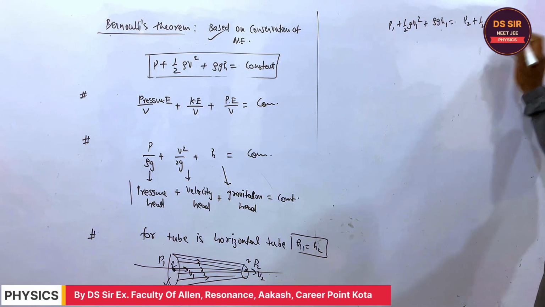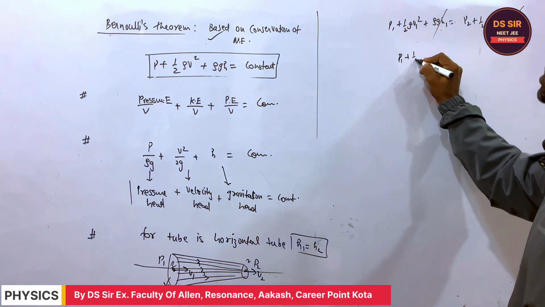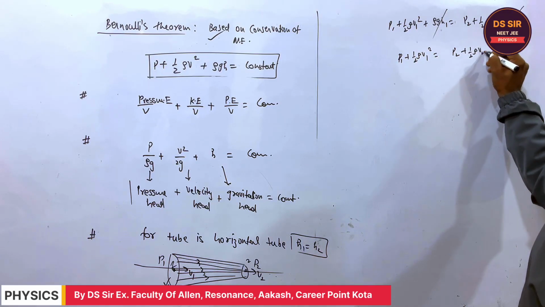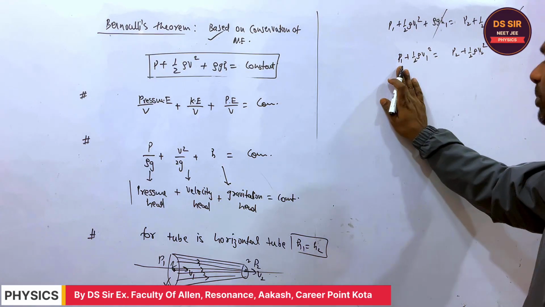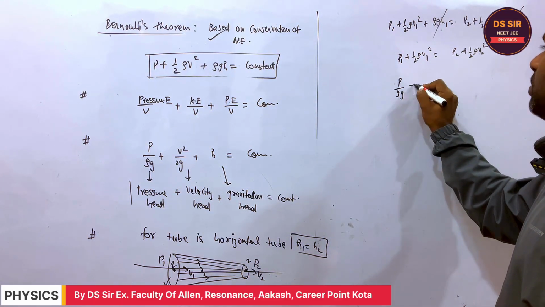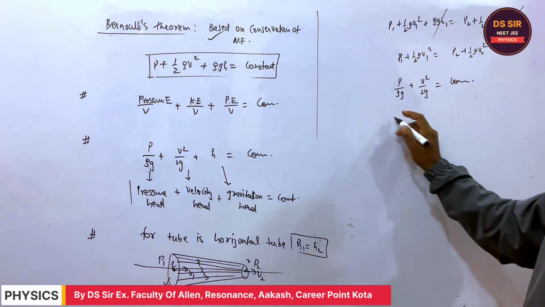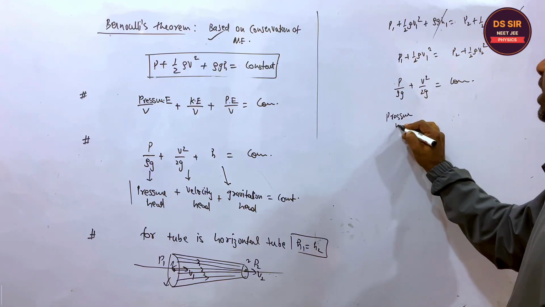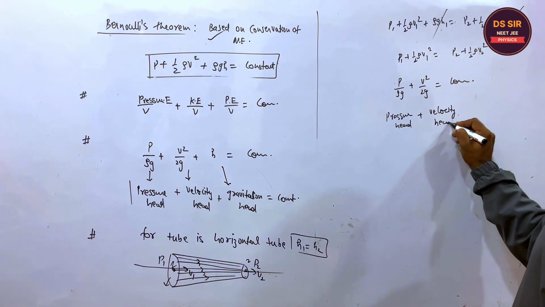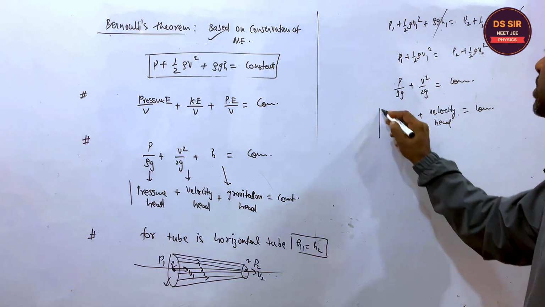G H2. But H1 and H2 are both the same. So P1 plus half rho V1 square is equal to P2 plus half rho V2 square, which is constant. It means you may also write: the pressure head plus velocity head is equal to constant. So the sum of pressure head plus velocity head is constant for a horizontal tube. What does it mean?